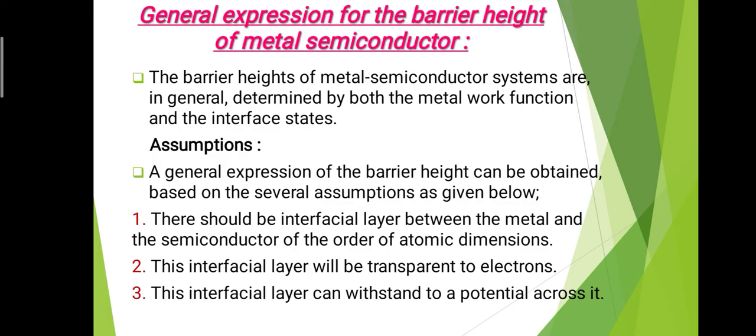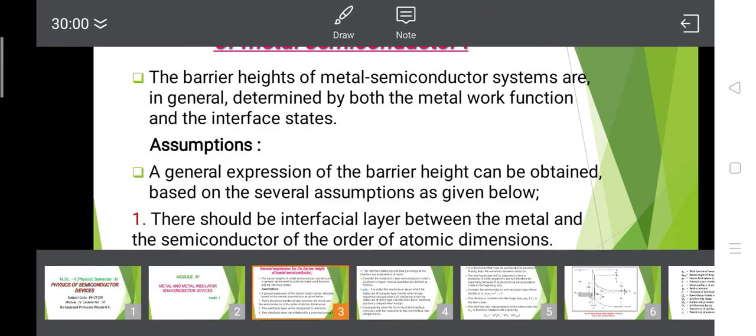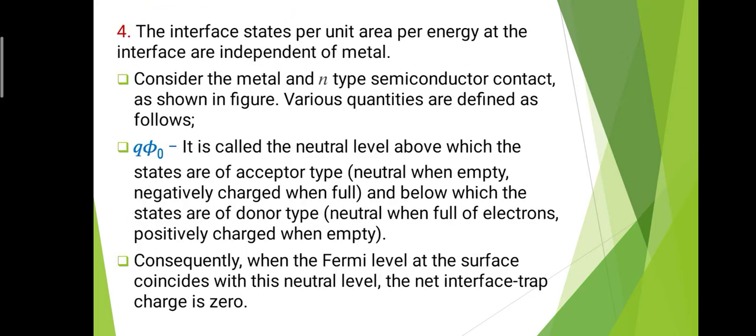Last, the fourth assumption: the interface states per unit area per energy at the interface are independent of the metal. That means the states present at the interface between the metal and semiconductor, per unit area per energy, are independent of the metal.